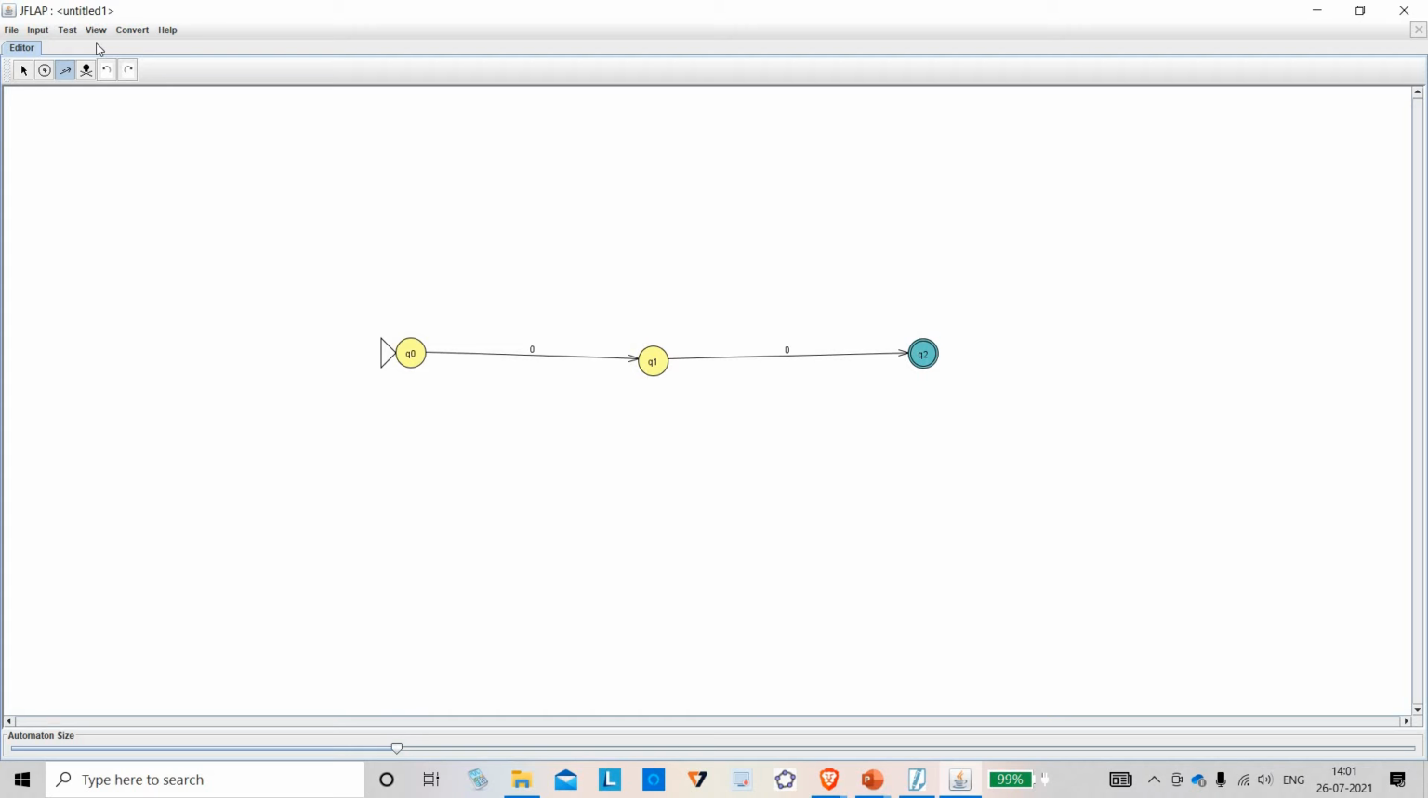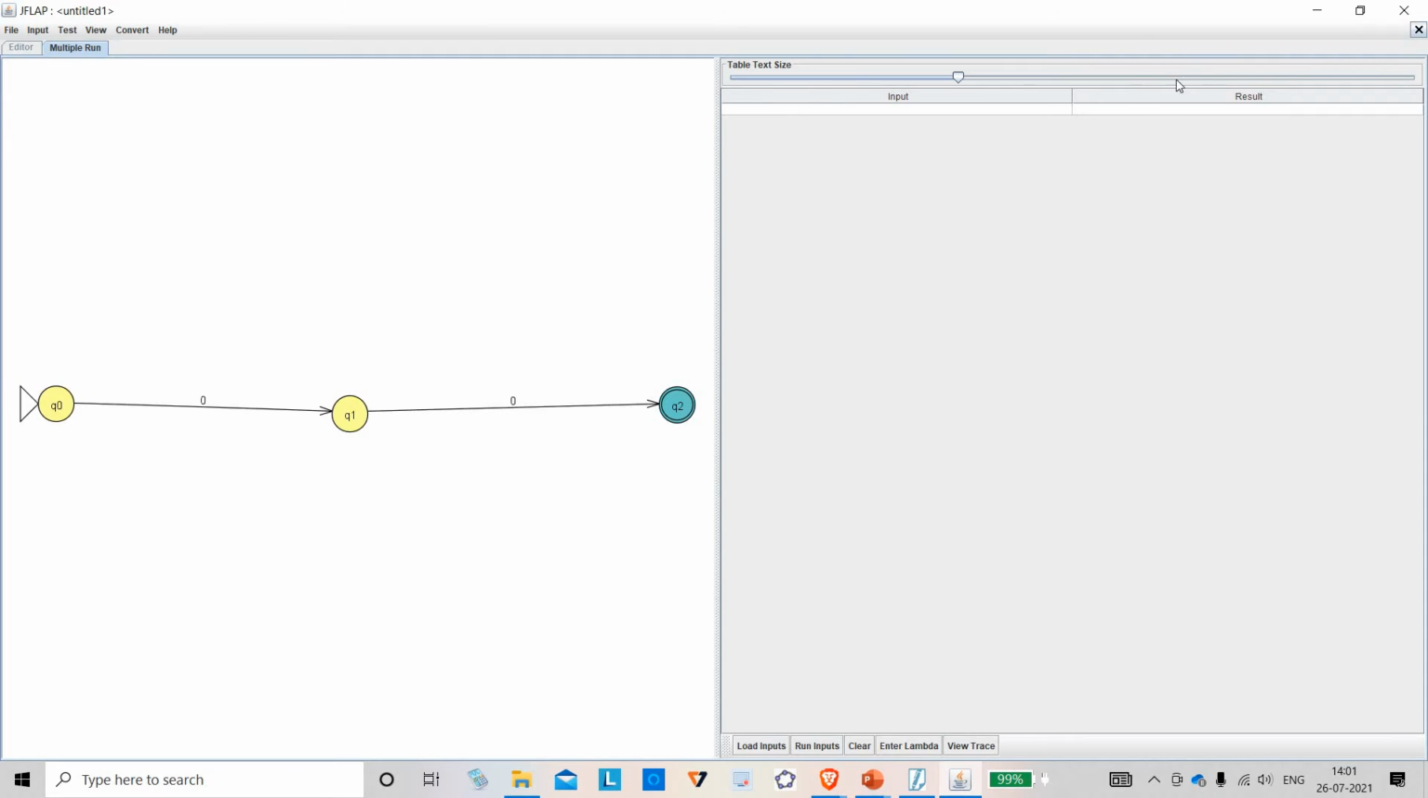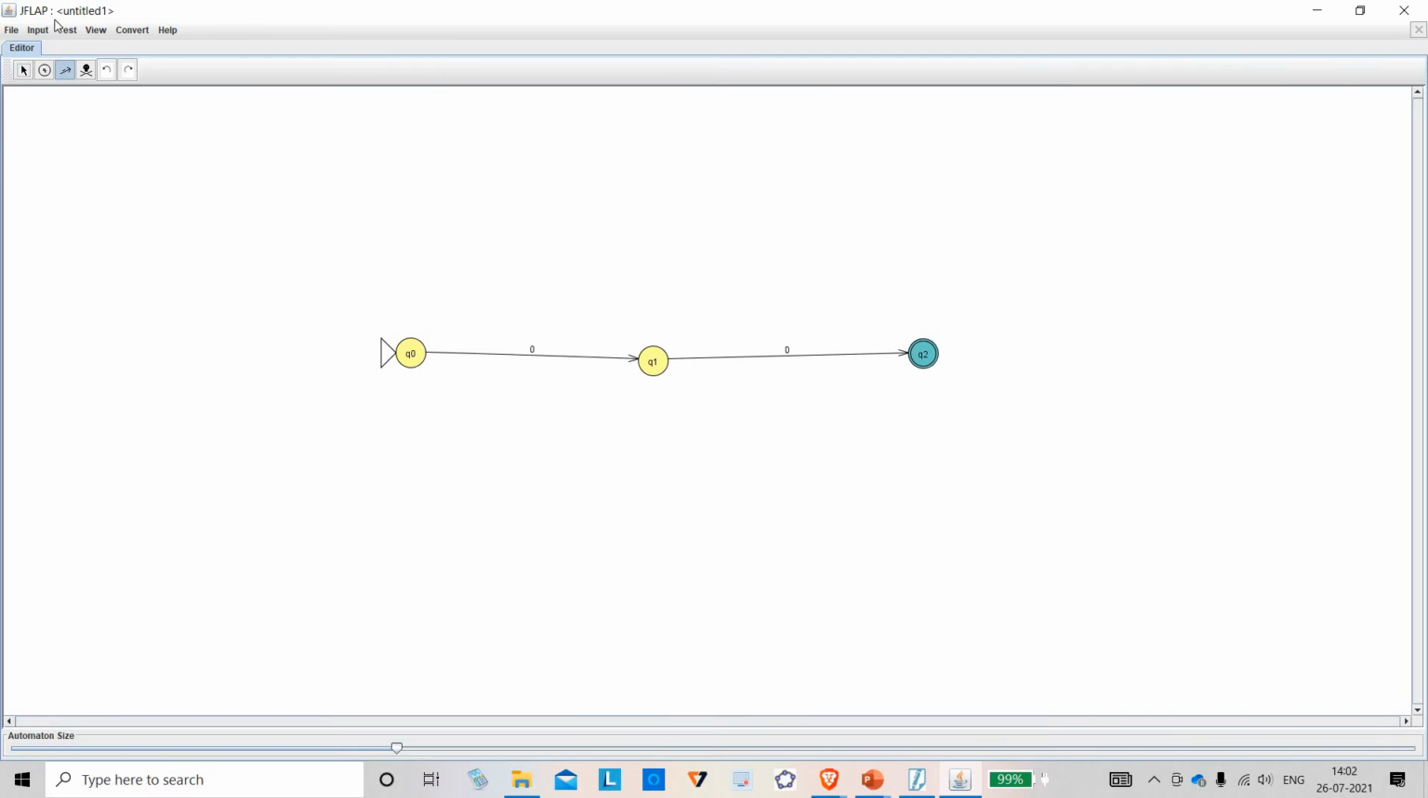Let us cross check. I will test with the input. I will go multiple run. I will go with the step-by-step run. See, I want 2 0. I will give 2 0. 0, I am giving input.